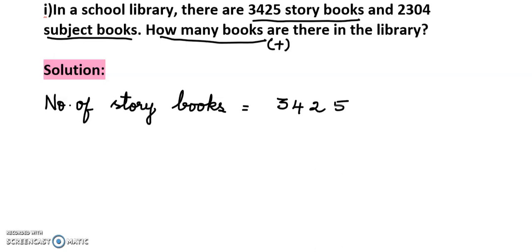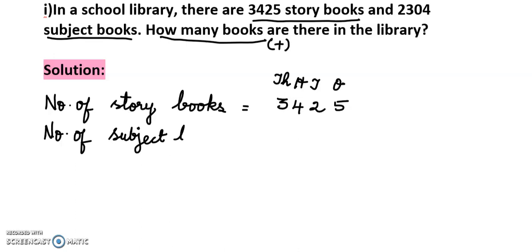3,425. So whenever you are writing the numbers, write the place values: ones, tens, hundreds, then thousands. Next, 2,304 subject books. So, number of subject books. How many subject books are there in the library?